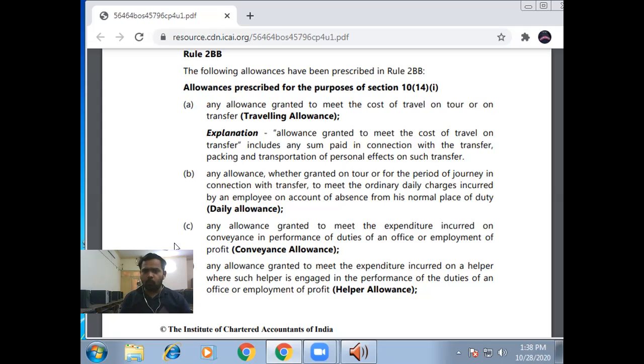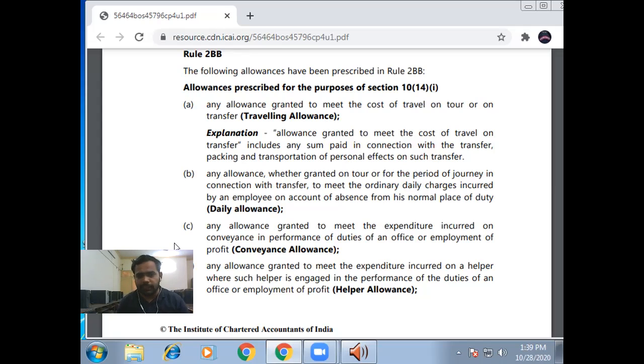Okay, let's study what the allowances described under Section 10(14)(i) are. First, any allowances granted to meet the cost of travel on tour or on transfer. It means traveling allowance. When you transfer from Delhi to Mumbai, or to Rajasthan or Chandigarh or any other city, the allowance provided by the company or your organization is traveling allowance, and traveling allowance is exempt from income tax.